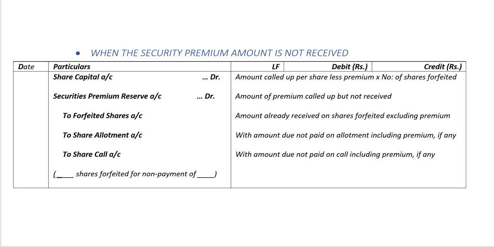We will credit share allotment account with the amount which is due on allotment but not paid and include any premium if any. We will also credit share call account with the amount due and not paid on call, including premium if any. Our narration would be the number of shares, dash, shares forfeited for non-payment of whichever installment has not been paid.